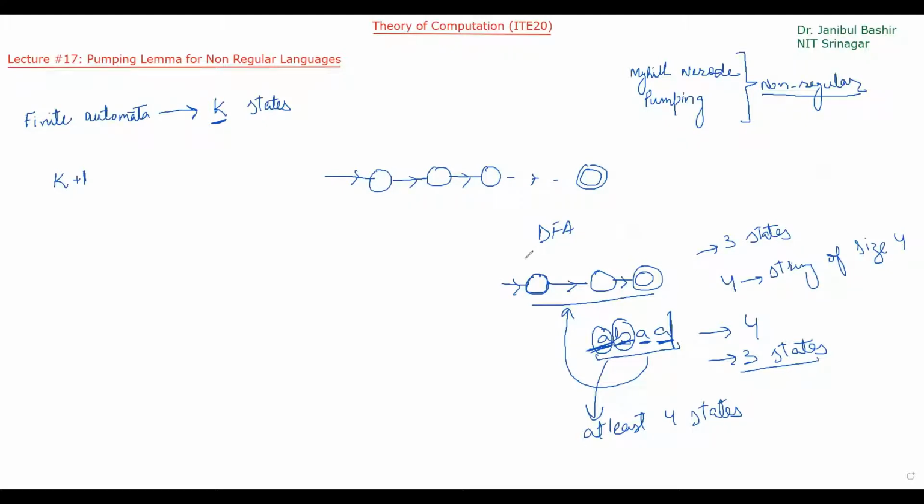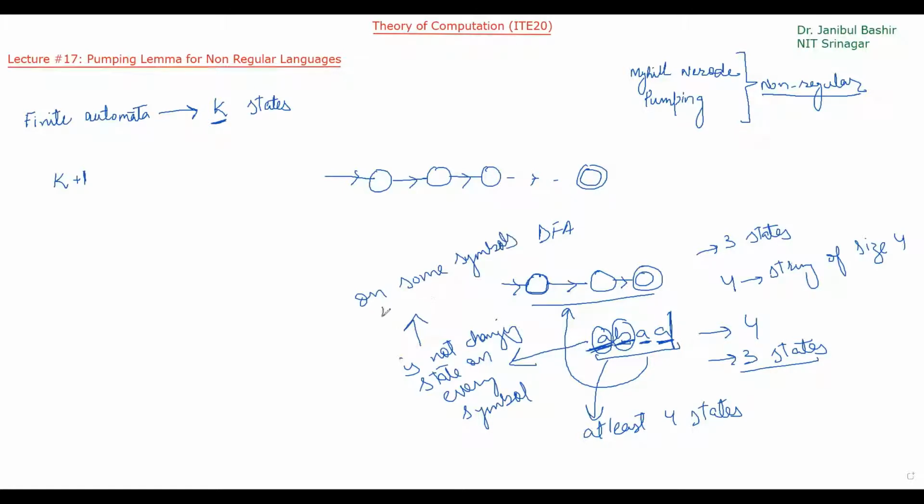However, since we know that there are only 3 states, that means this automata is not changing state on every symbol. So what does that mean? It means that on some symbols, it is repeating the same states.